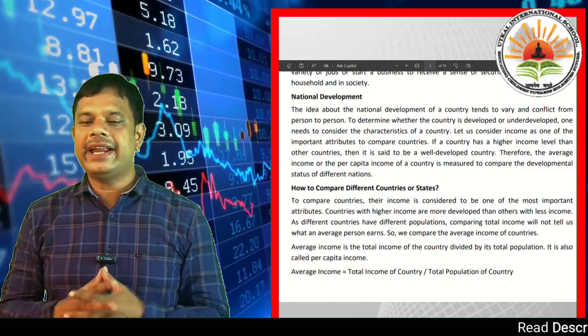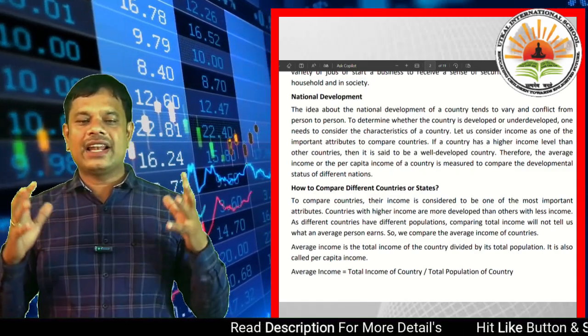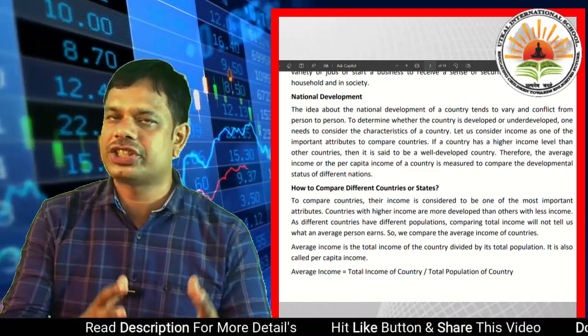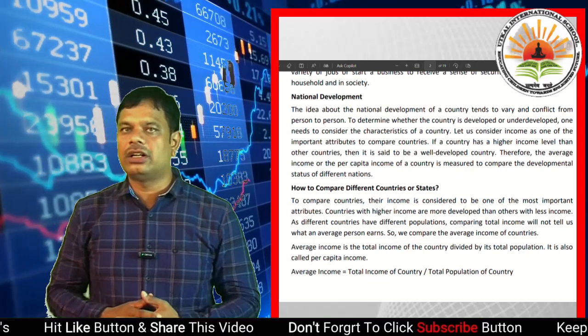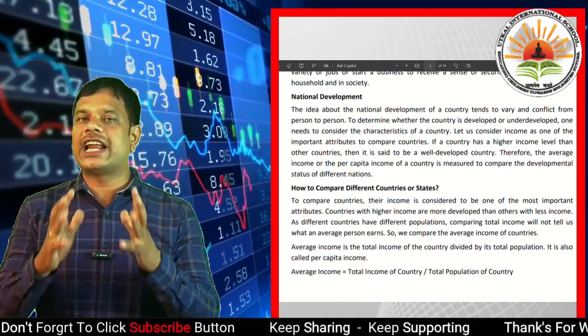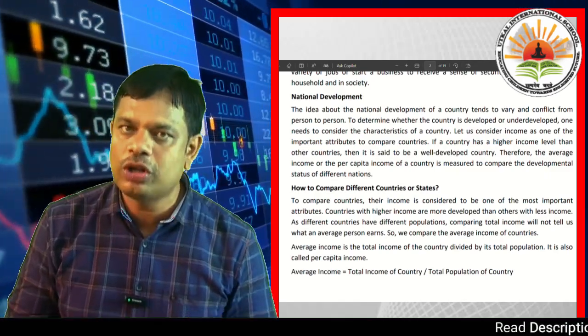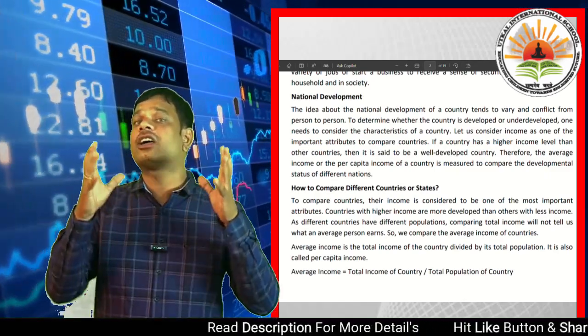Comparing total income will not tell us what an average person earns. A country's income as well as its population matters. If we compare only total income, it will not give us the proper result of development. So we compare the average income of the country.